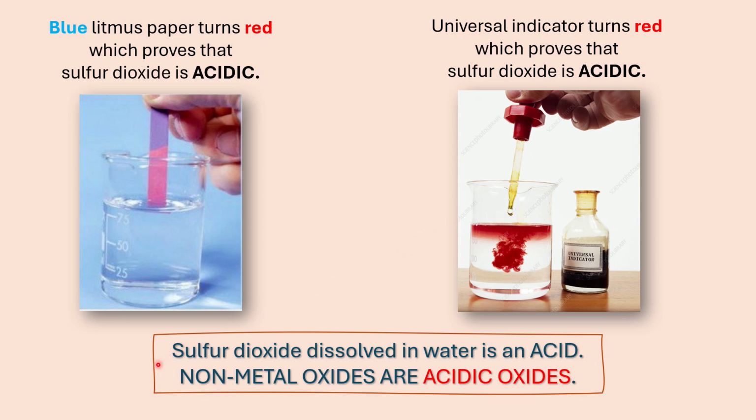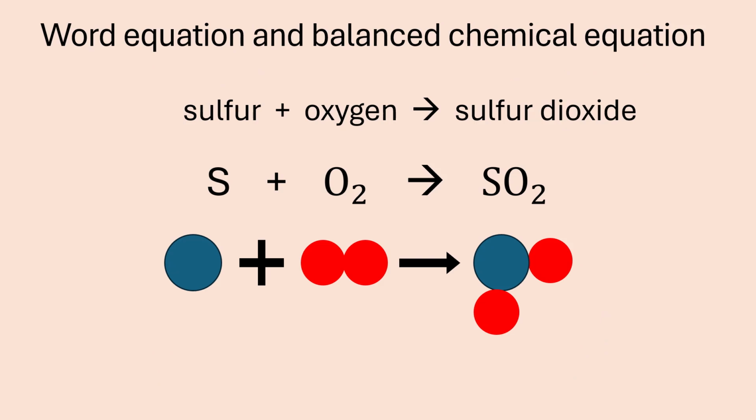So the second rule that you need to remember is that when a non-metal oxide is dissolved in water, it normally forms acidic solutions, or it is an acidic oxide. So non-metal oxides are acidic oxides. That is the opposite of what we observed with metals. Metal oxides are basic oxides, but non-metal oxides are acidic oxides.